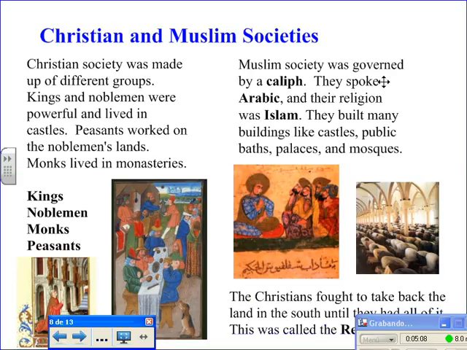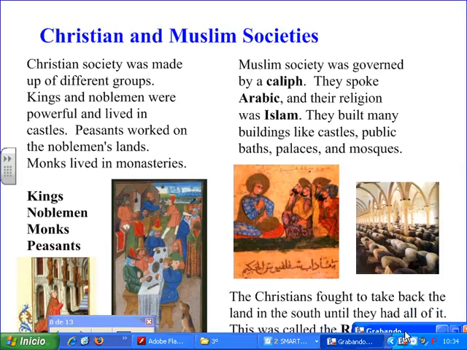Muslim society was governed by a caliph. They spoke Arabic and their religion was Islam. They built many buildings like castles, public baths, palaces, and mosques. Here is the inside of a mosque. The Christians fought to take back the land in the south until they had all of it. This was called the Reconquest.